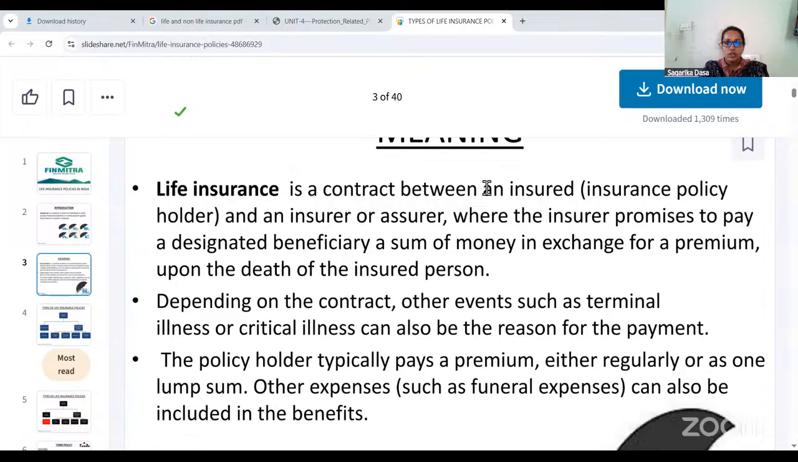life insurance. We have two types of insurance. One is life insurance and the other is non-life insurance. Let us see the life insurance concept now. Right. Life insurance is a contract between an insured, that is the policy holder, and the insurer or assurer, where the insurer promises to pay the designated beneficiary a sum of money in exchange for a premium upon the death of the insured party.